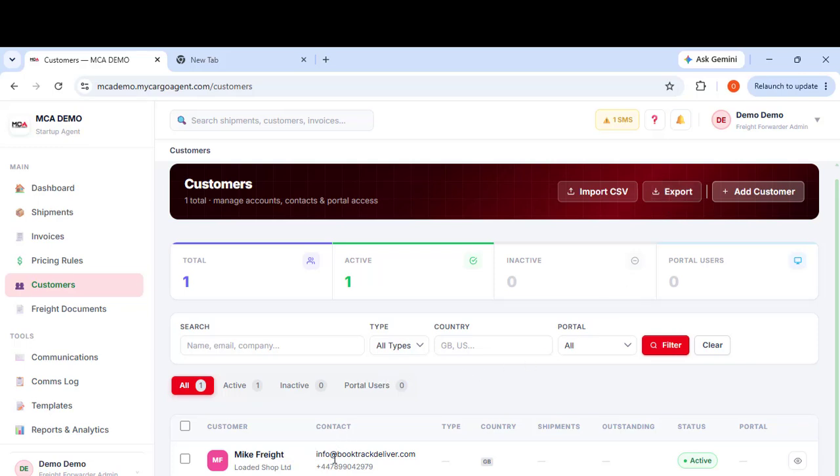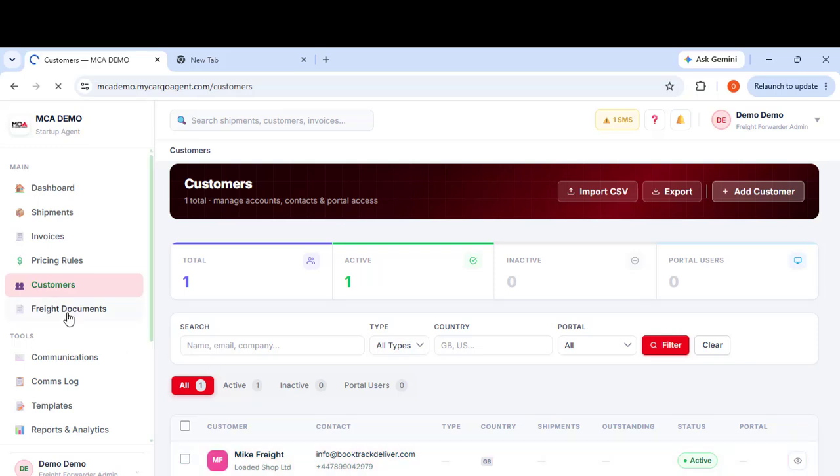All right, I just want to call your attention that this is Book Track Deliver. Book Track Deliver is our other freight management system, which is completely free. It's very basic, but for people with low budget or no budget, this is where you can also use Book Track Deliver if you want. But this is just a demo customer, right? That's fine.